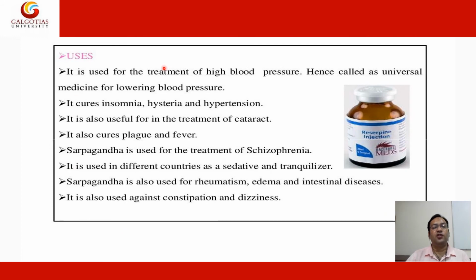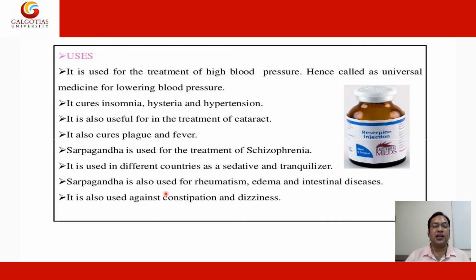Uses: it is used for the treatment of high blood pressure, hence called a universal medicine for blood pressure. It cures insomnia, hysteria, hypertension. It is also useful in the treatment of cataract. It also cures plague and fevers. Sarpgandha is used in the treatment of schizophrenia, which is a mental disorder. It is used in different countries as a sedative and tranquilizer. In mild dose, it is used as a tranquilizer.